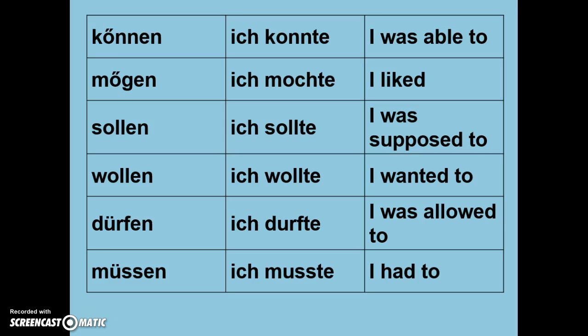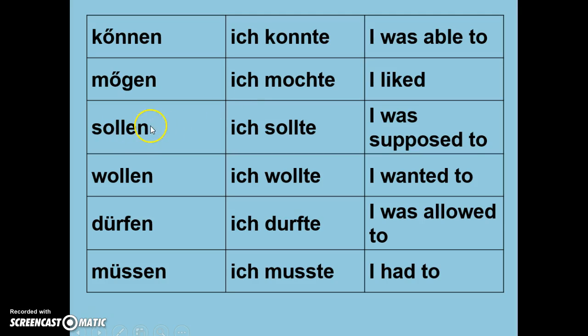If, however, I want to use these modal verbs here in imperfect, this is what I do. Look what happens to können. Können becomes ich konnte. I took off the umlaut, I got rid of the en, and I added my t endings as I do for regular verbs in imperfect. Now it means I was able to, or I could.